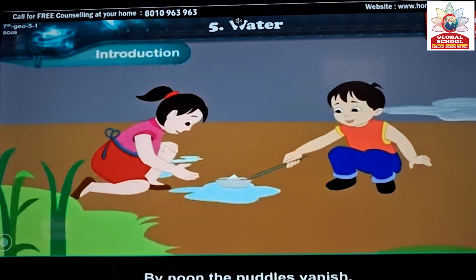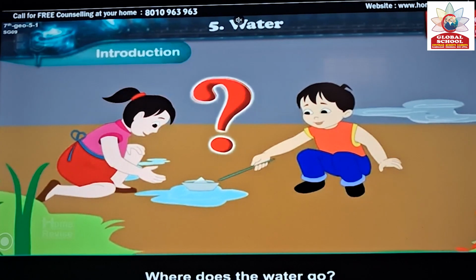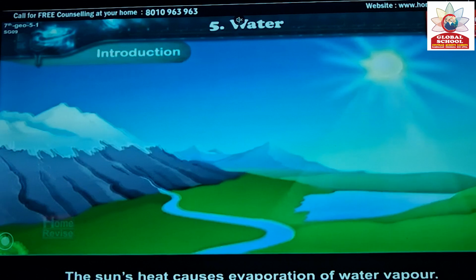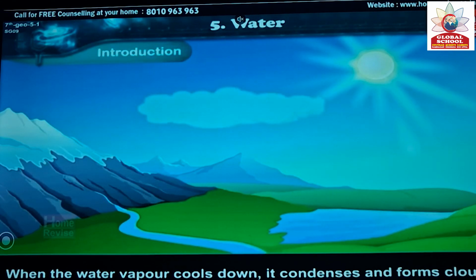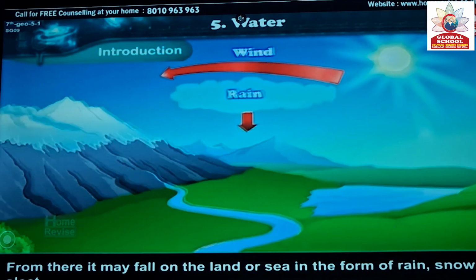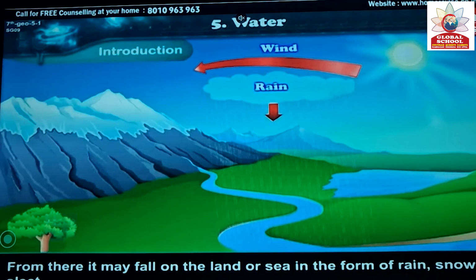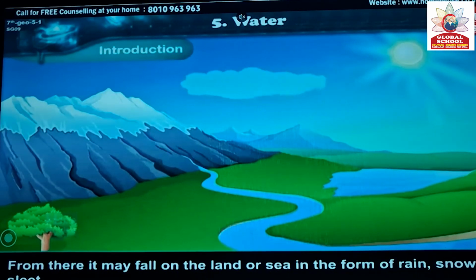By noon, the puddles vanish. Where does the water go? The sun's heat causes evaporation of water into vapor. When the water vapor cools down, it condenses and forms clouds. From there, it may fall on the land or sea in the form of rain, snow or sleet.